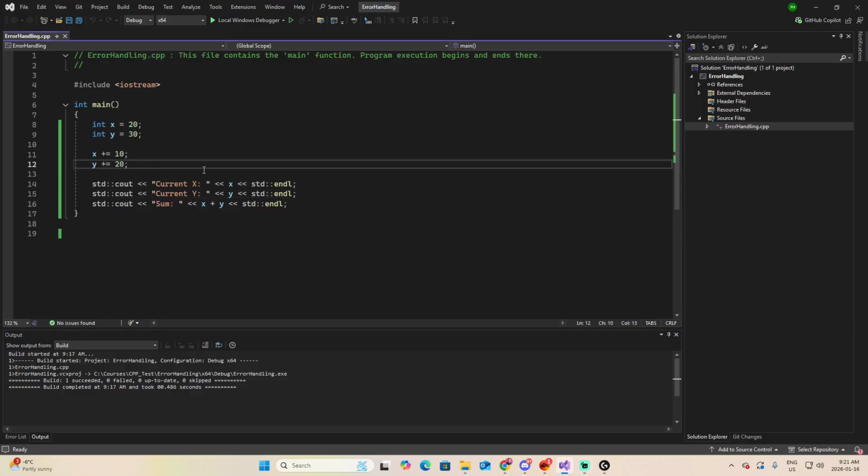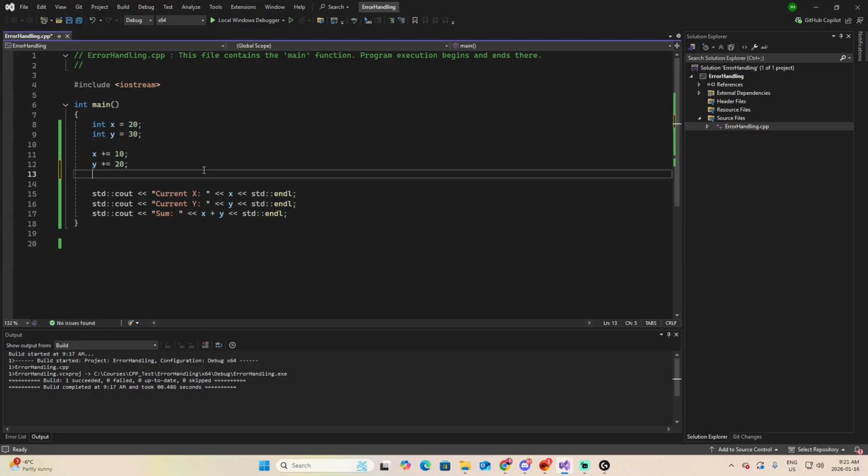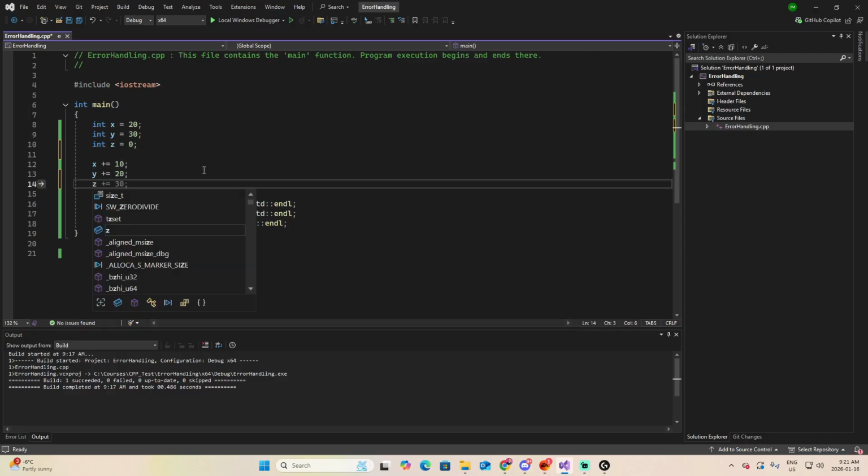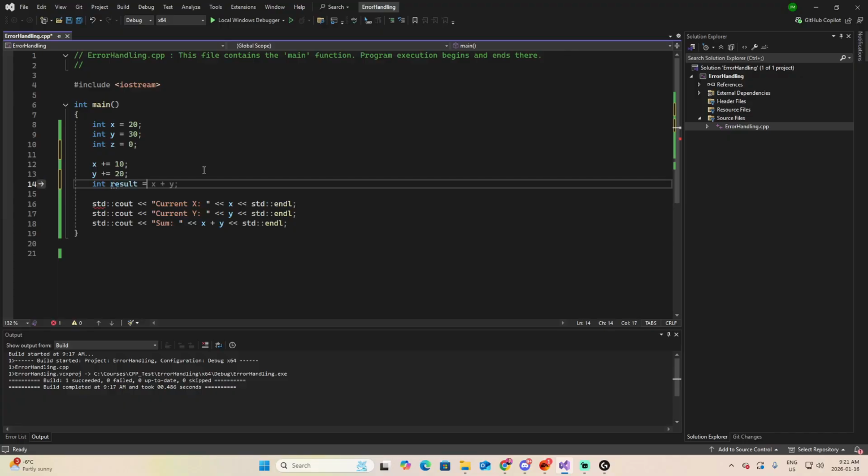I am going to take this example and add a new line of code. In fact, a couple. First one, I'm going to define z equals to 0. And now at the bottom, I want to say that integer result is equal to y divided by z. Because we're dividing by 0, this will generate an error. It will crash our program.